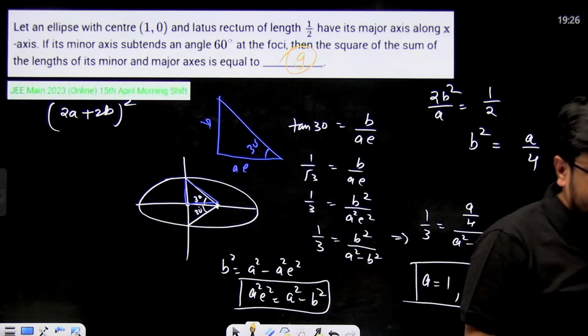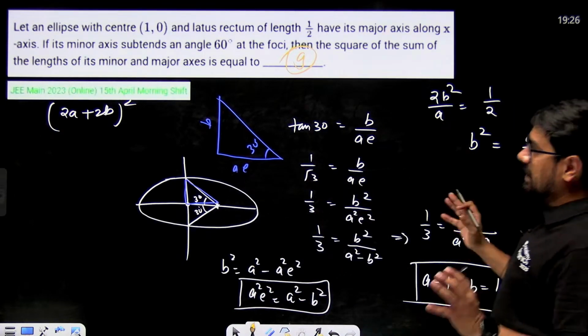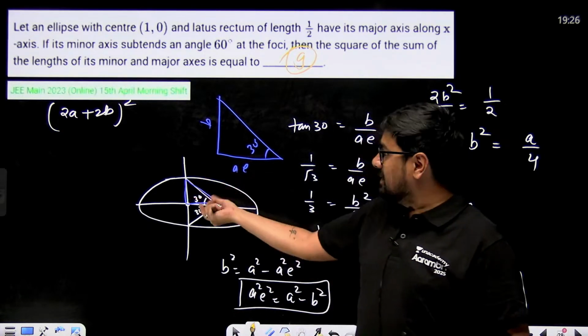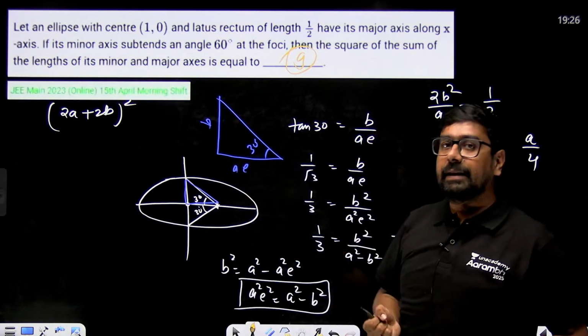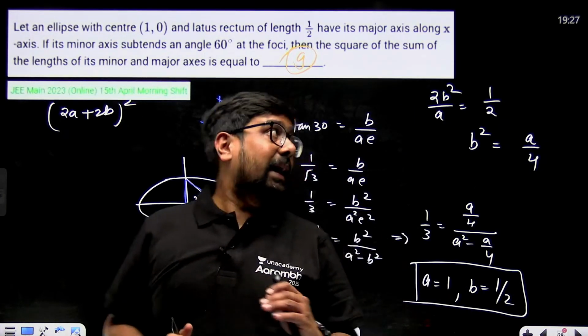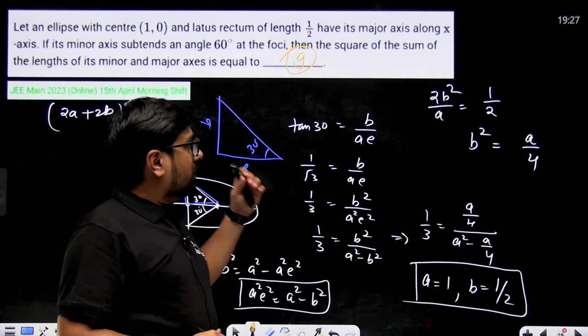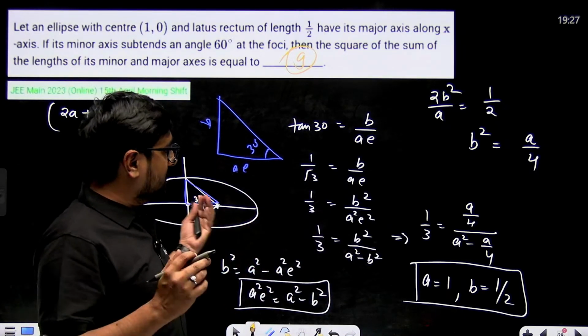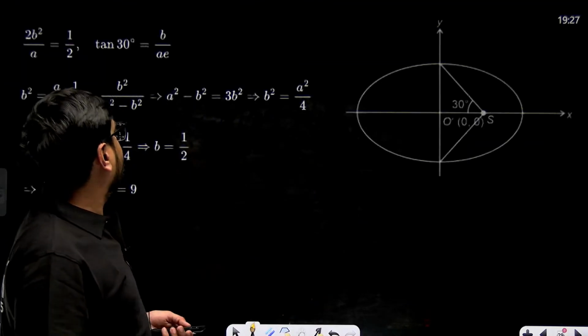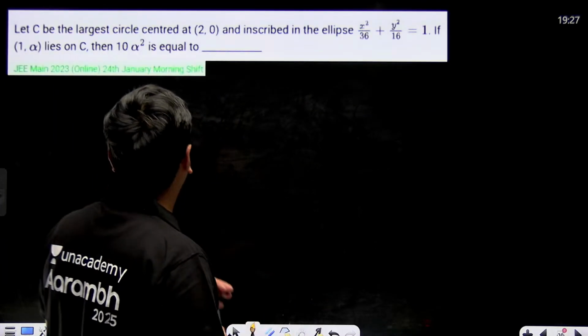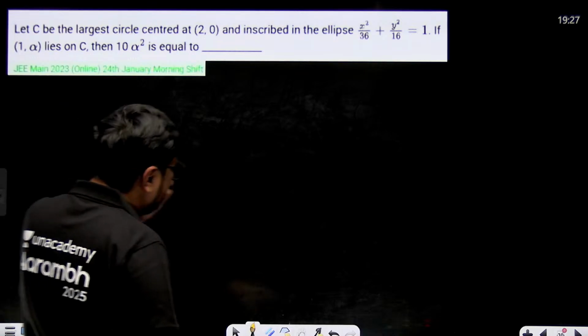Simple basic question, right? Well, not simple also. You'll have to think about what subtending the angle means, and then with tan theta, you'll have to understand that it will be B by AE. But yes, this question is good. Not very calculative, simply thoughtful and observational. It can repeat itself in the upcoming attempts also.